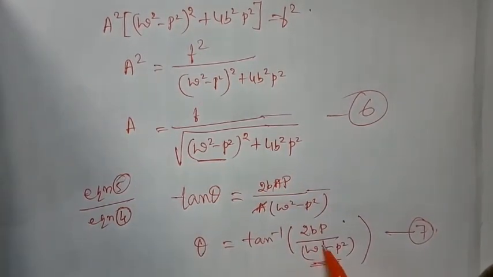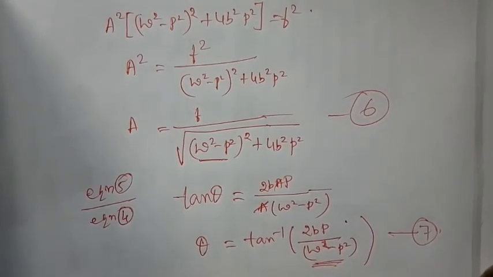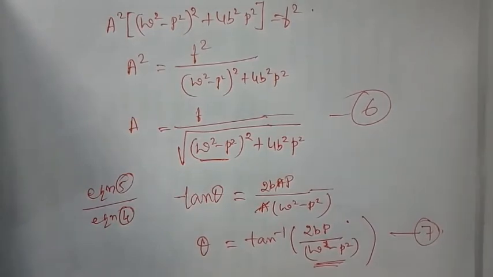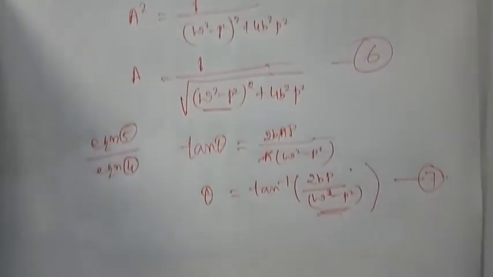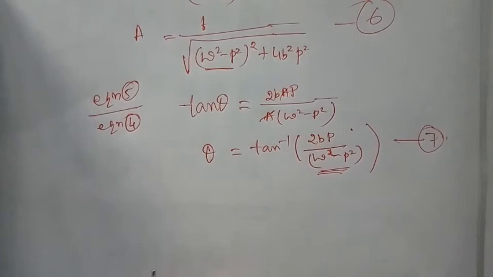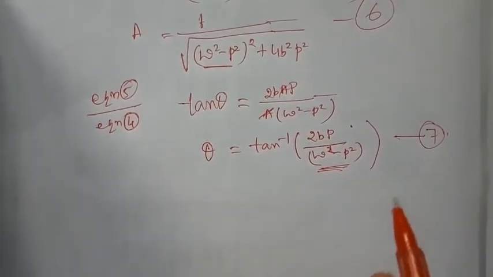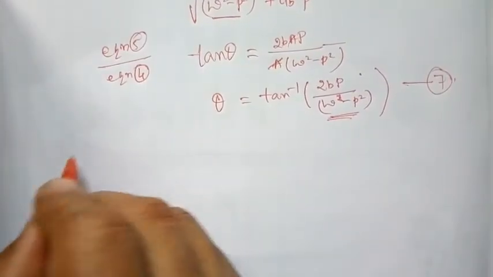Even in the phase it is omega square minus p square. Omega is related to the natural frequency of the system. P is related to the external or applied frequency. So this will simply split up into three cases. Let us see them one by one.